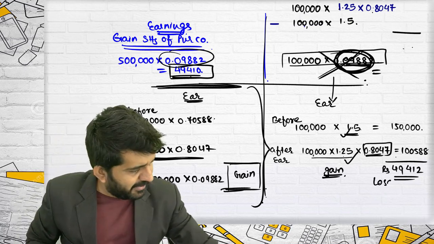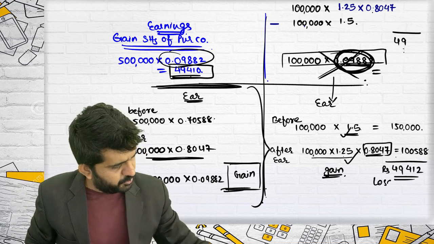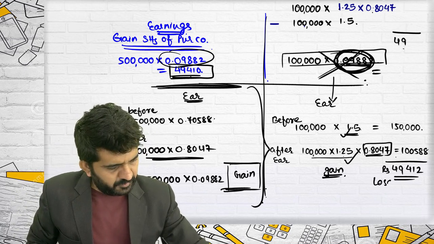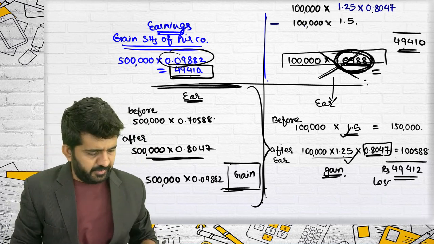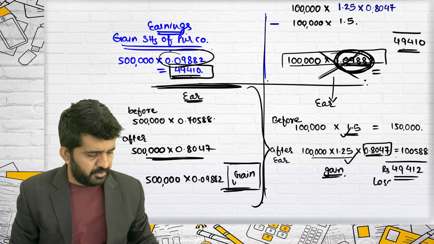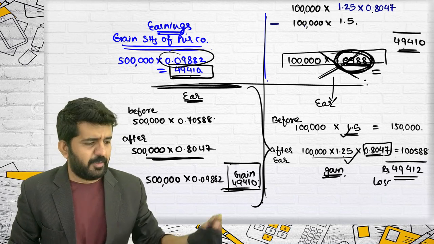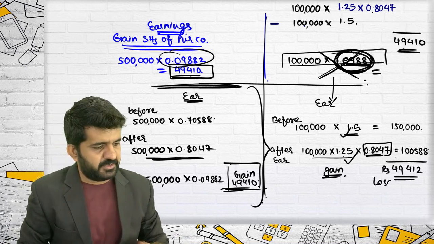Sorry. And I am getting this answer 49,410. This will be also 49,410 or 12 rupees. It does not make any difference.